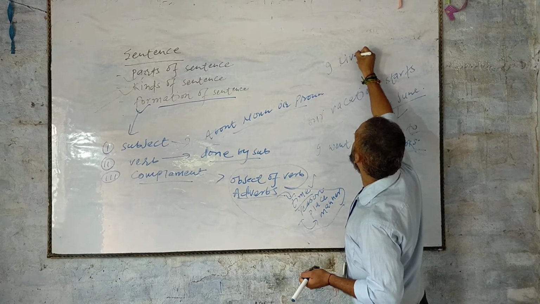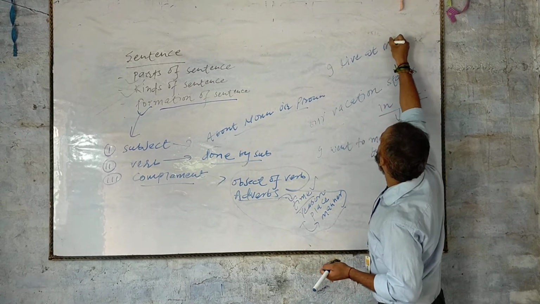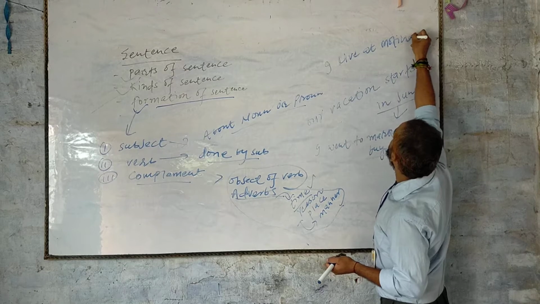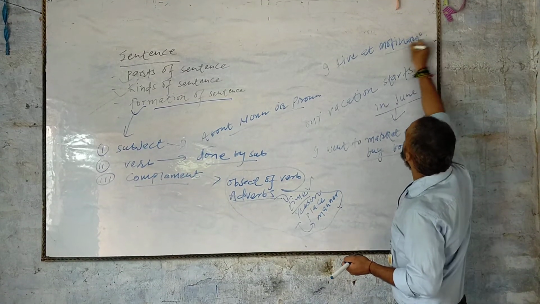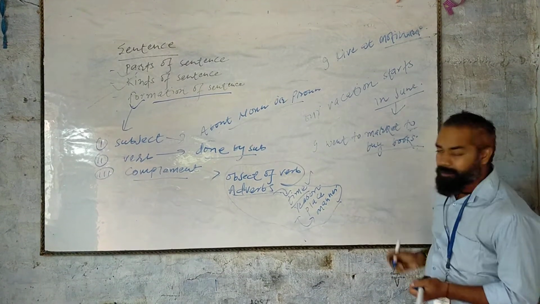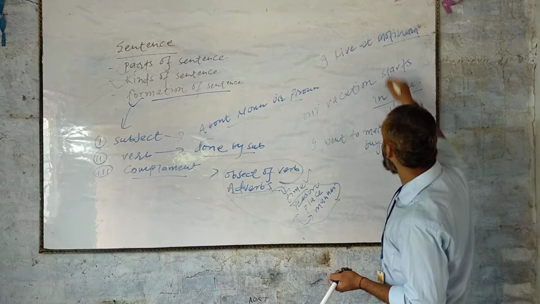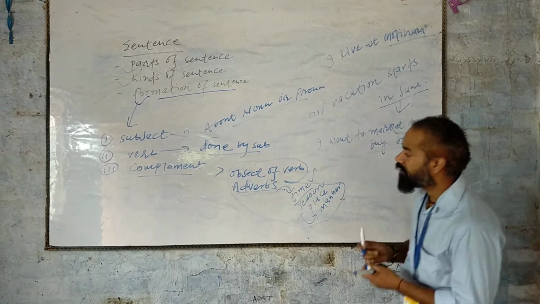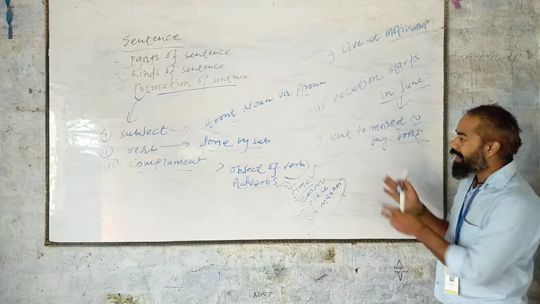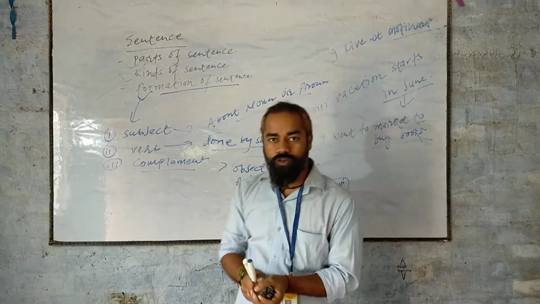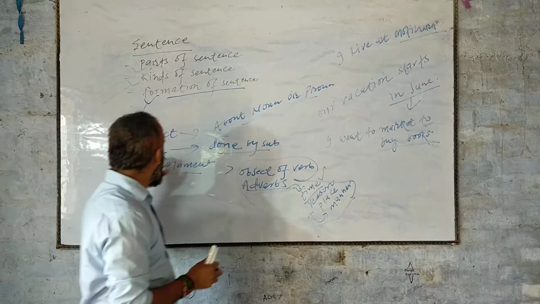I live at Motihari. Adverb of place. These are the kinds of examples of the complement. At last, again I want to summarize it.